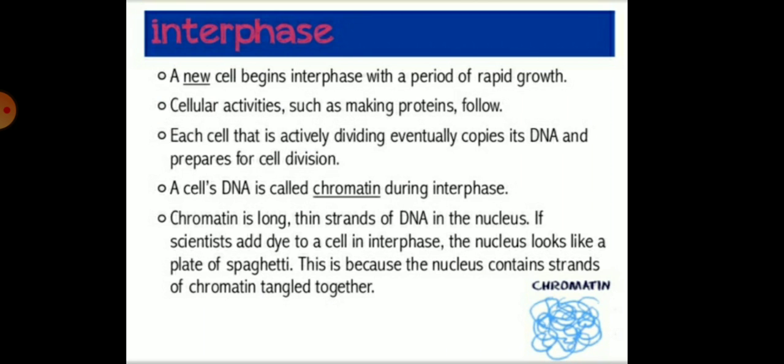The cell's DNA is also called chromatin during the interphase, and chromatin is the long thin thread of DNA in the nucleus. If scientists add dyes to a cell in the interphase, the nucleus looks like a plate of spaghetti, because the nucleus contains strands of chromatin which are tangled together. You can see the chromatin threads in this diagram.